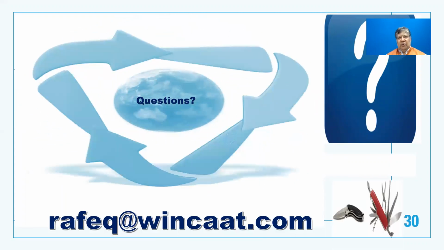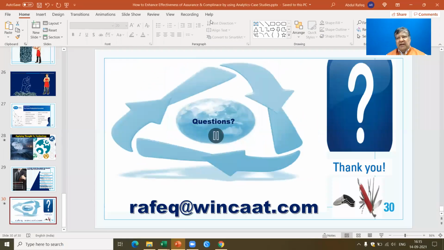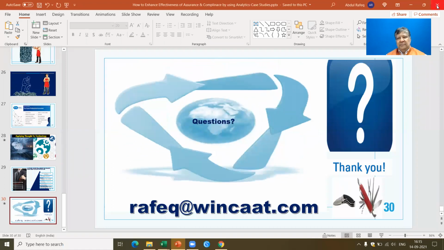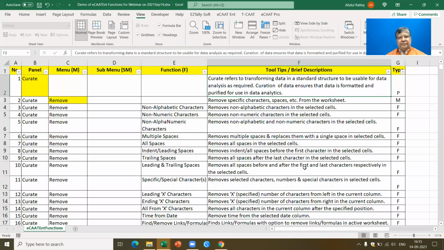Now let's quickly go over and look at what data analytics is all about and how to practically use it. Now I'm going to open an Excel file. If you see, I have an Excel file which gives a list of all the functions which are there in the data analytics software.